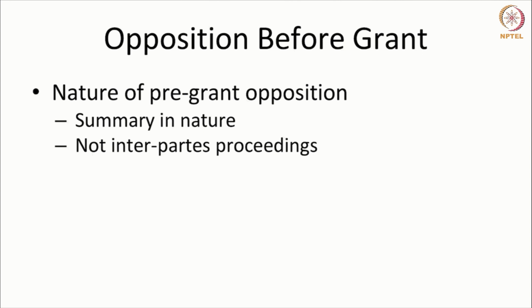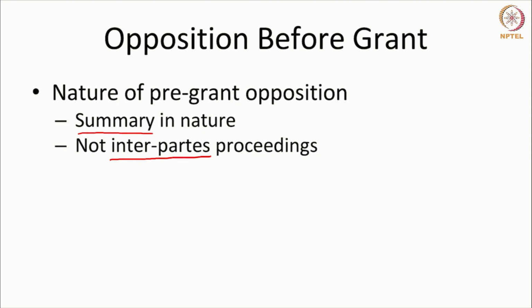We will find that the proceedings are summary in nature, summary as in very brief compared to a post-grant procedure, and a pre-grant opposition is not regarded as an inter partes proceeding. Inter partes is a legal terminology used when two parties are fighting or pitted against each other.